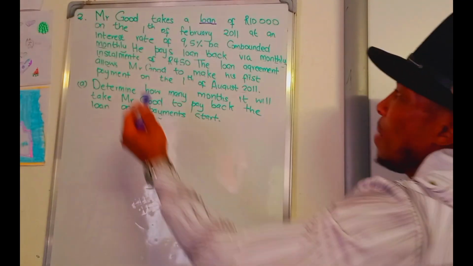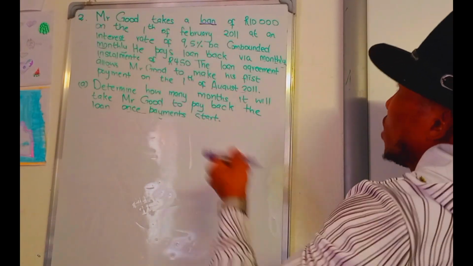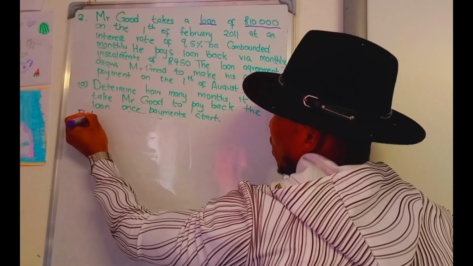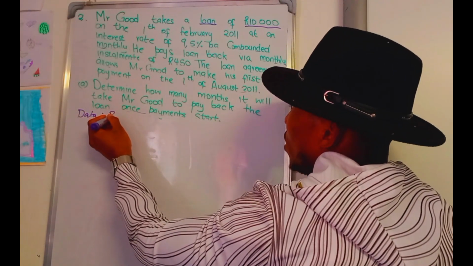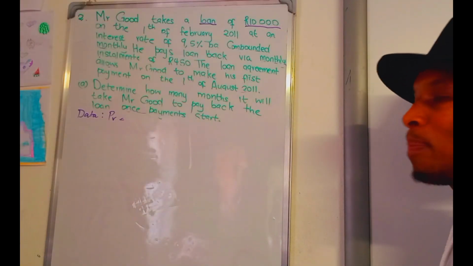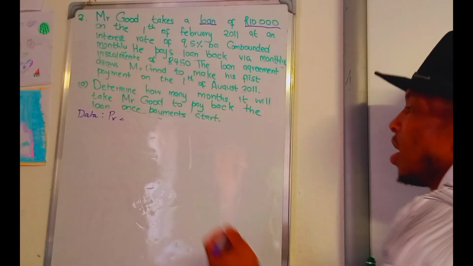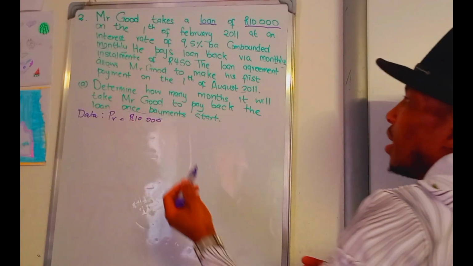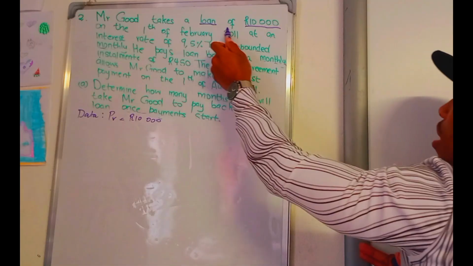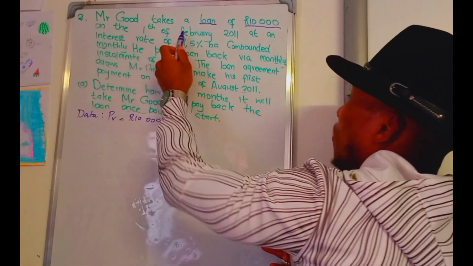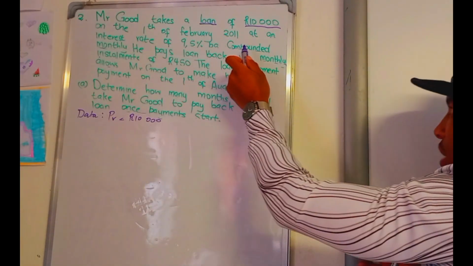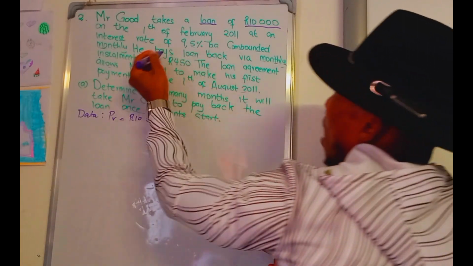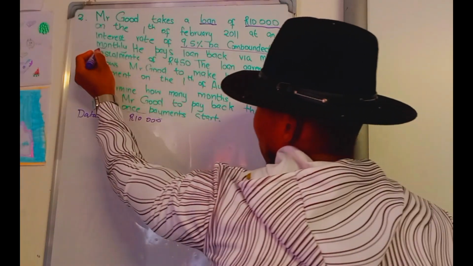Let's go. Mr. Good takes a loan of 10,000. Let's write the data information. Remember, the loan is represented by a present value, the amount that you have, which is 10,000. Mr. Good takes a loan of 10,000 on the 1st of February 2011 at an interest rate of 9.5% per annum compounded monthly.